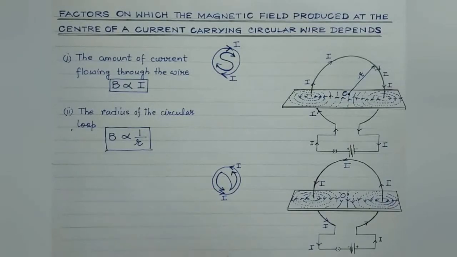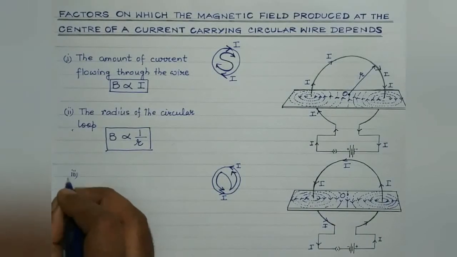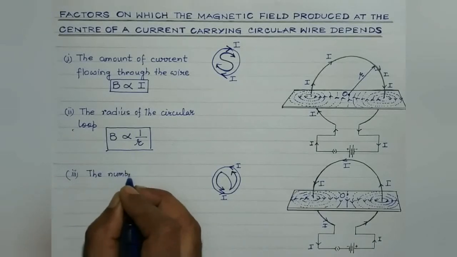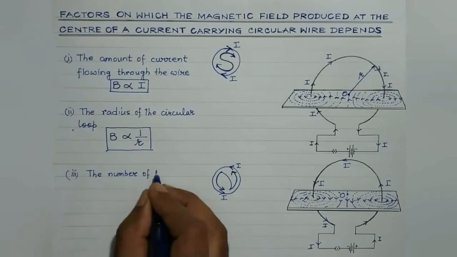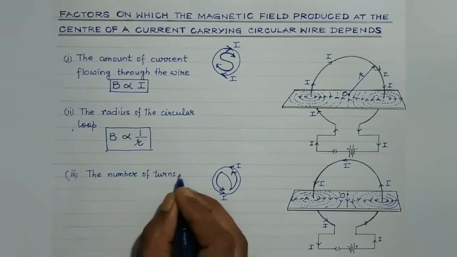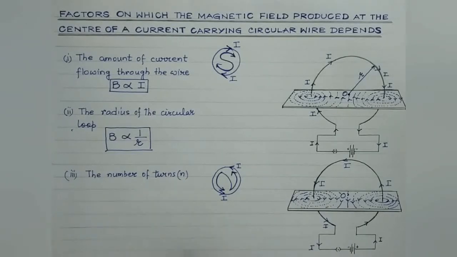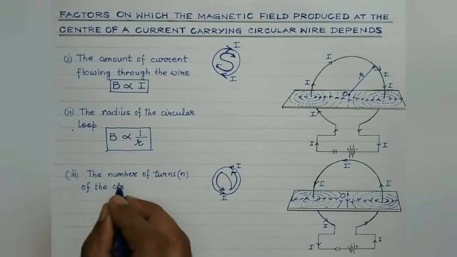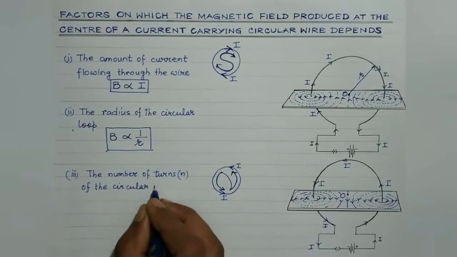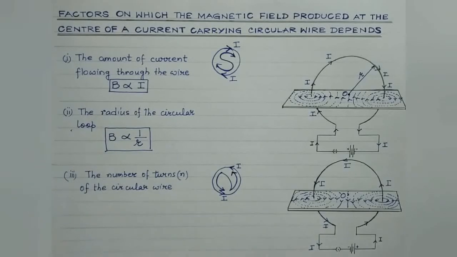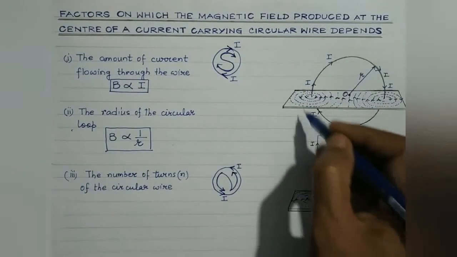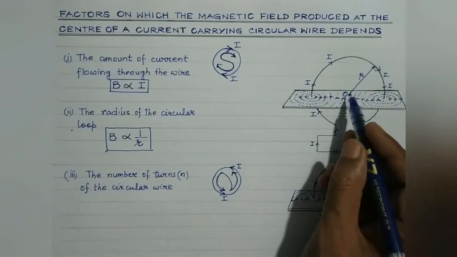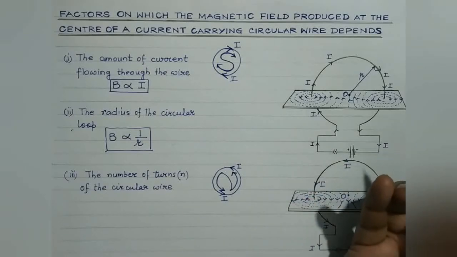And third, students, it depends upon the number of turns. It also depends upon the number of turns. Suppose the number of turns is represented by a small letter n, right? So it depends upon the number of turns of the circular wire. So basically, if the number of turns of the circular wire or loop are increased, then the magnetic field at the center of the loop is also found to increase, right?